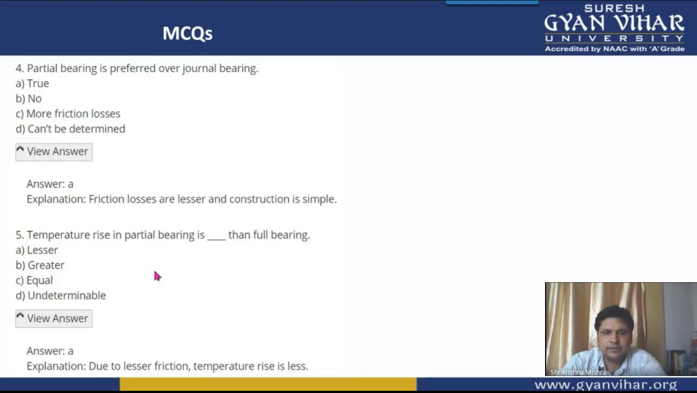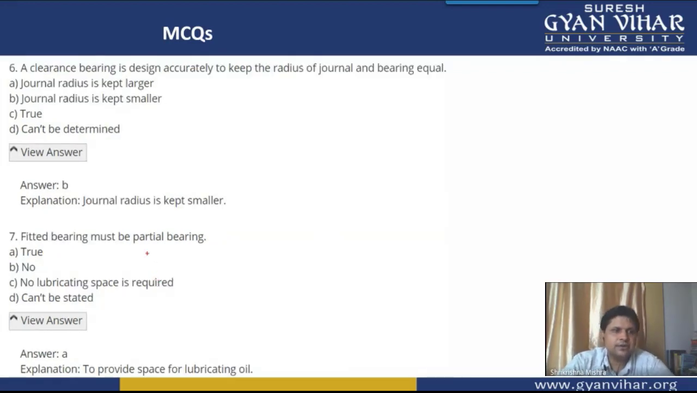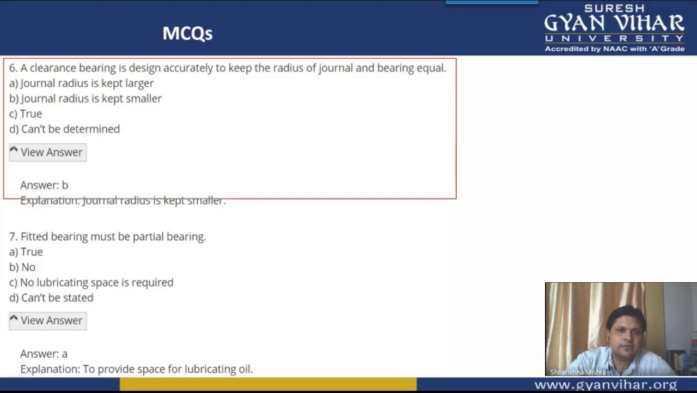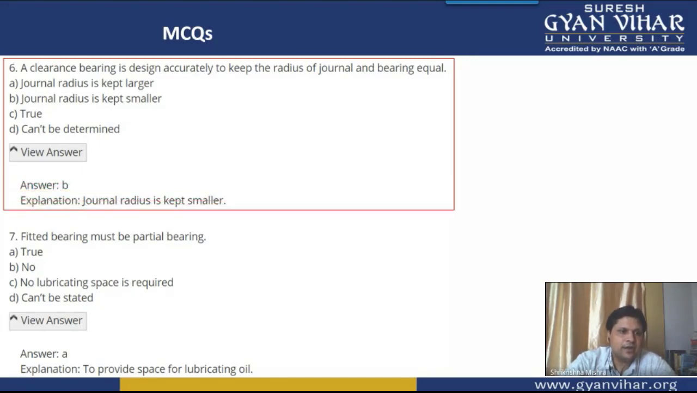Coming into the next multiple choice question, question number 6. A clearance bearing is designed accurately to keep the radius of the journal and bearing equal. Whether this is why this is done? A clearance bearing is generally designed accurately to keep the radius of the journal and bearing equal.